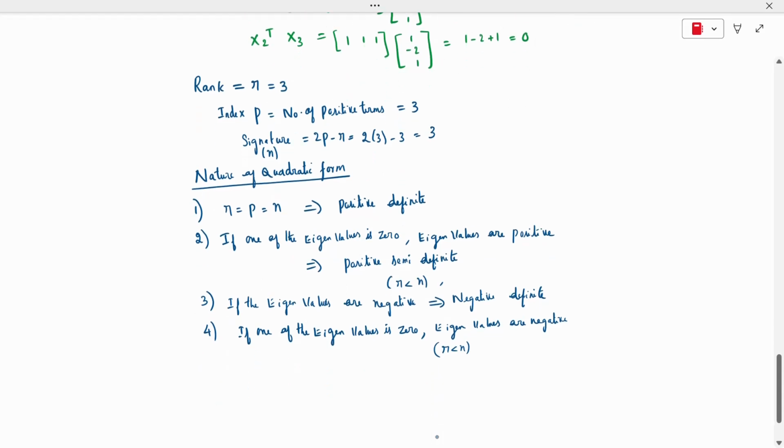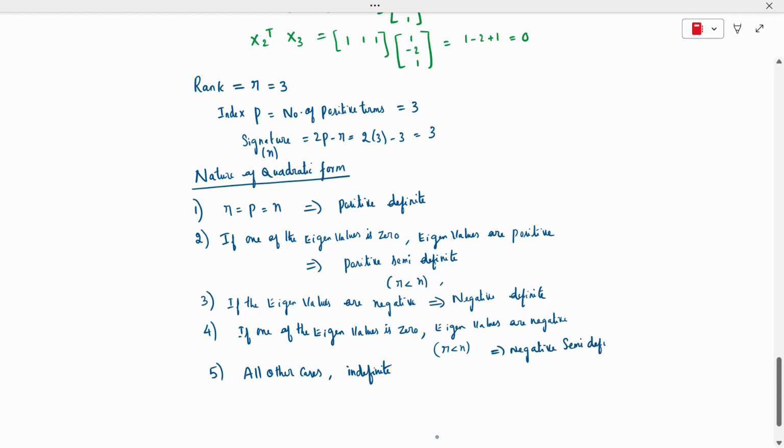You need not check all of these. Only when rank, index and signature are all the same, you write positive definite. Rank, index and signature are separate, with one mark each, and finding the nature is 1 mark. All other cases are indefinite. So this one, with one of the values 0 and the rest negative, is negative semi-definite.